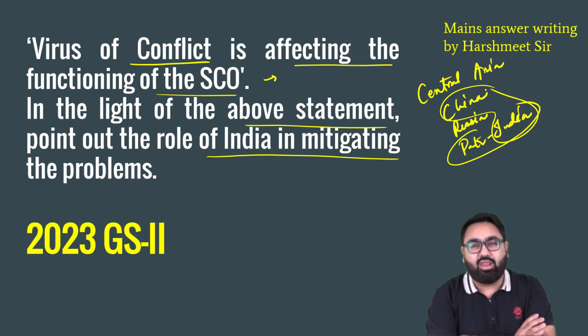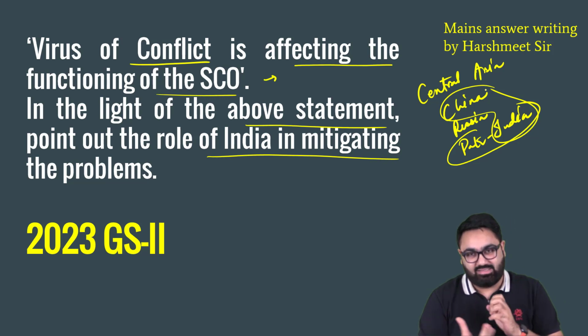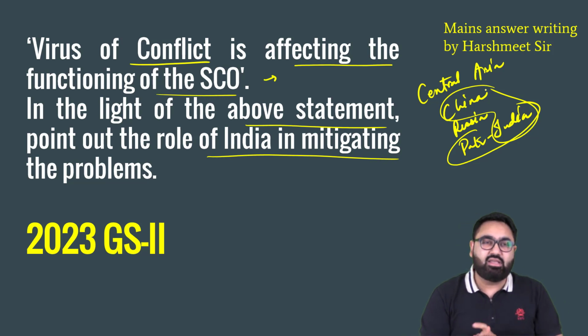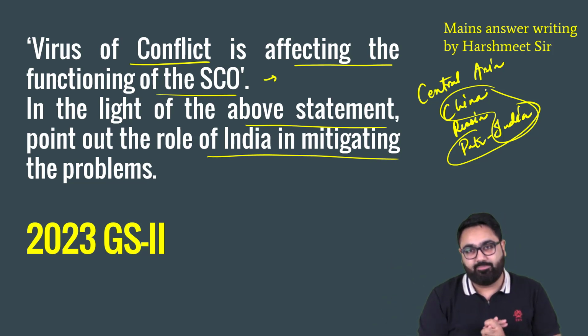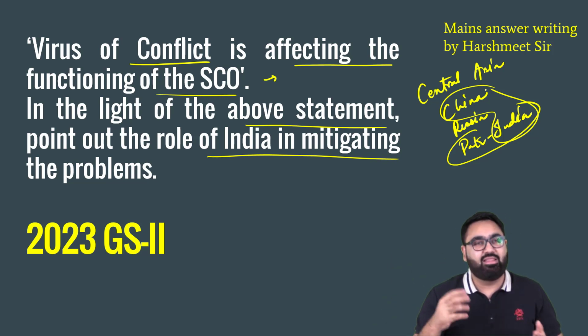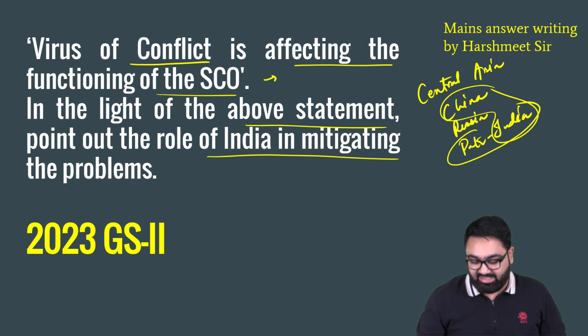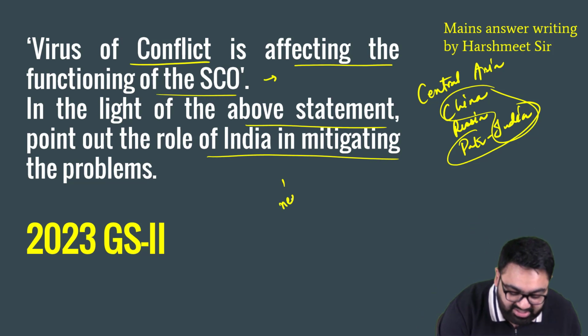Now, what role can India play? These are some of those pointers which can be included in many other answers. For example, whenever there is a question about what role India can play in bringing peace to this organization, or what role India can play in this organization, you would write similar points. For example, India can encourage negotiations.